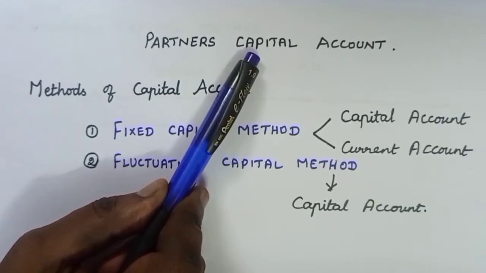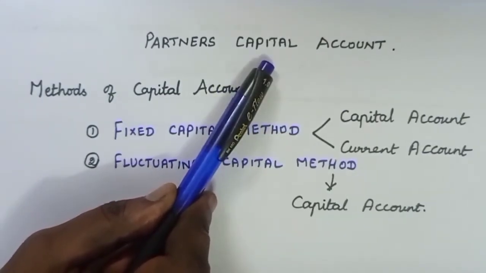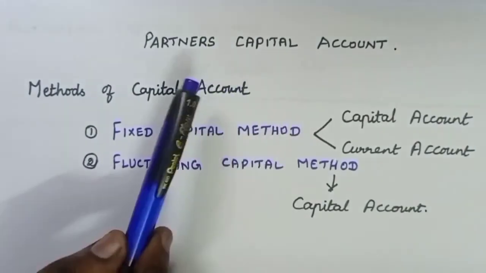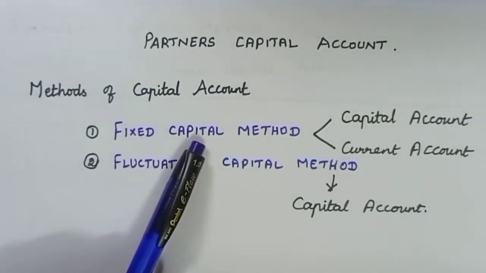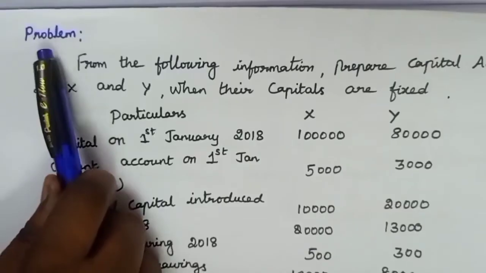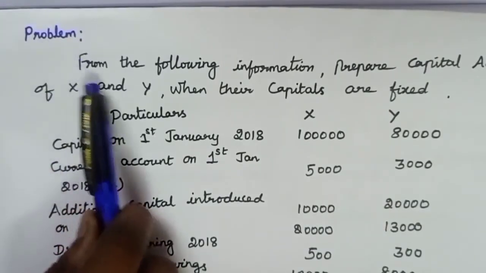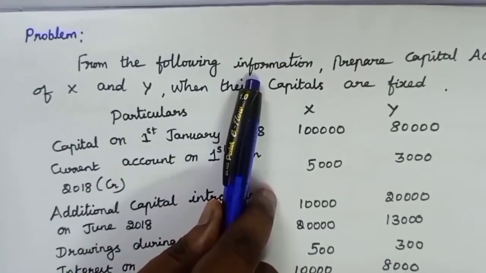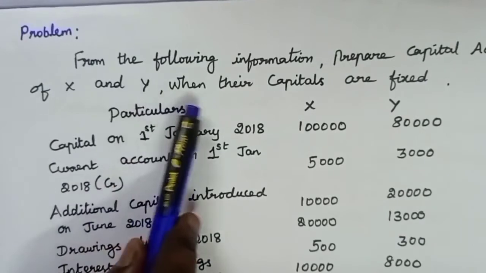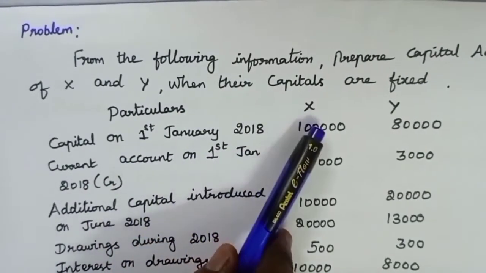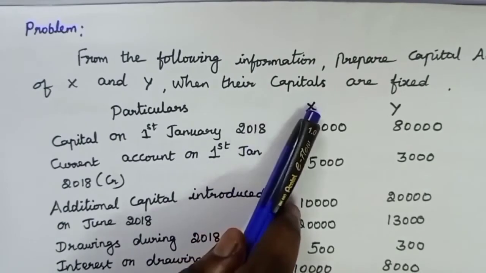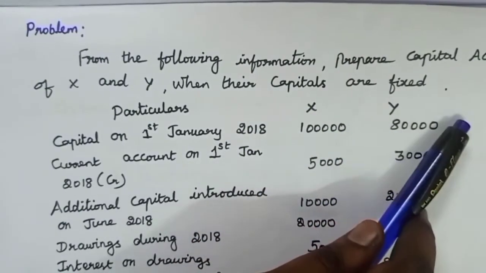Please check it. Today, we are going to learn preparation of partners capital account under both fixed capital method and fluctuating capital method. Let me read the problem first. From the following information, prepare capital accounts of X and Y when their capitals are fixed. Here, they ask you to prepare capital account under fixed capital method.